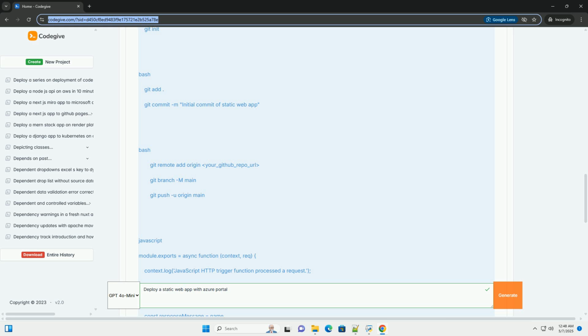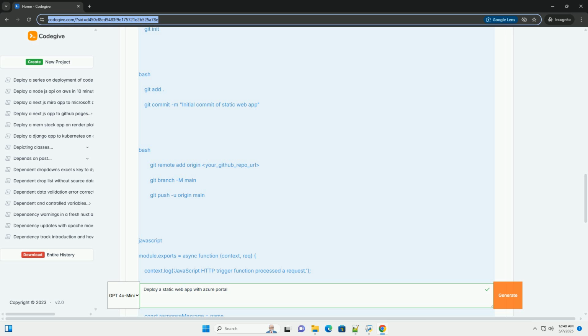Environment variables: to configure environment variables for your static web app, use the configuration section in the Azure portal. You can set environment variables that are available to your build process and your Azure Functions APIs. Sensitive information should be stored in Azure Key Vault and referenced from the static web app using managed identities.